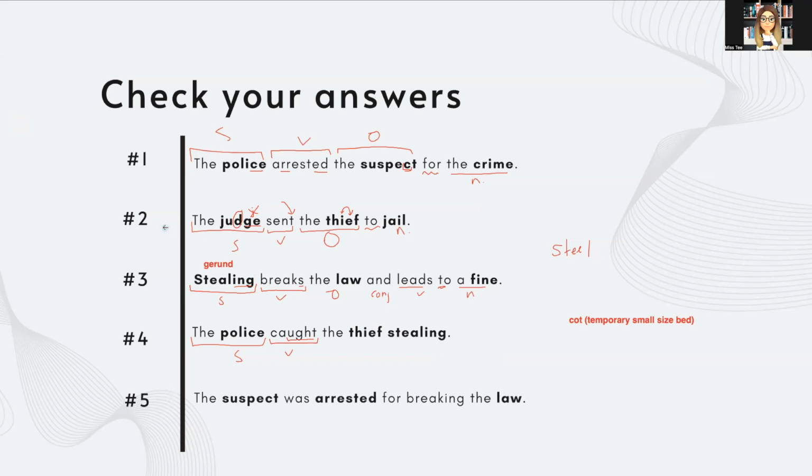And number 5, the suspect was arrested for breaking the law. So here, the suspect is the subject, remembering that C. Was is a form of be. Suspect is singular, so the form of be in the past is going to be singular as well, which is why we're saying was. Remembering the double consonant in arrested, you can also split it up like this, R, rest, id, to help you remember the letter order if that is easier.